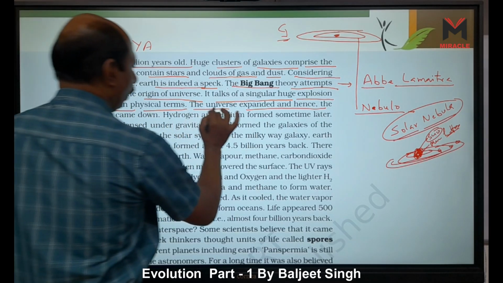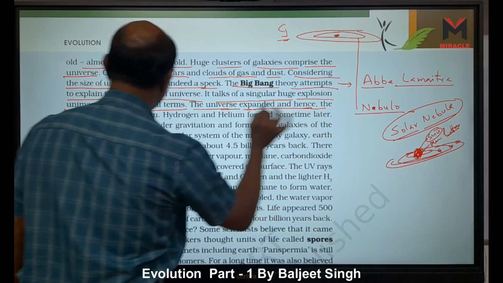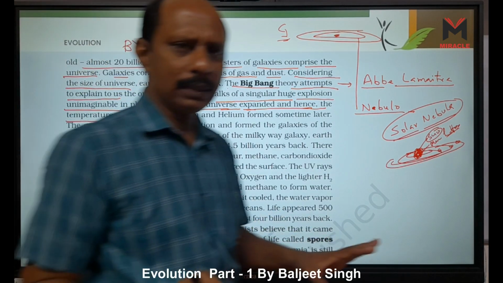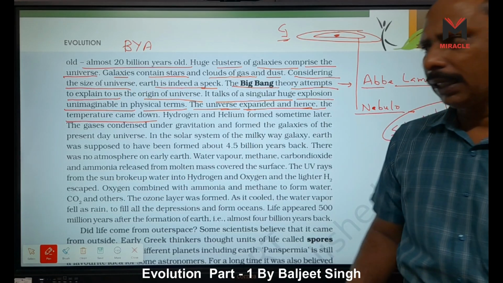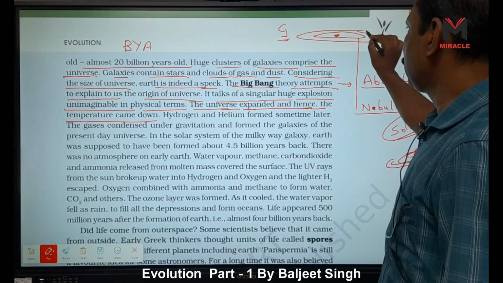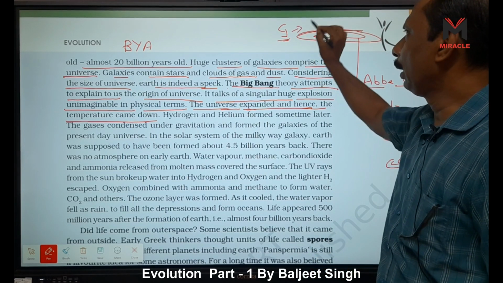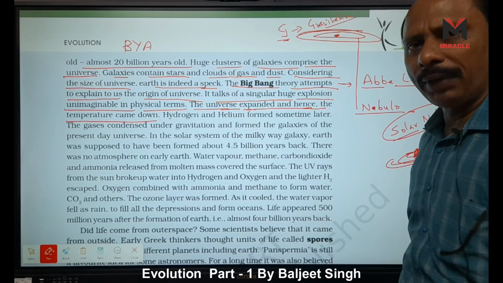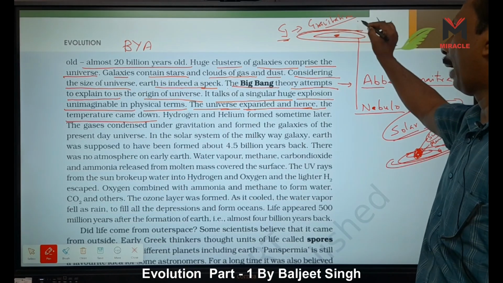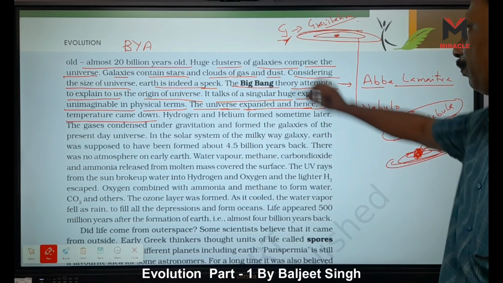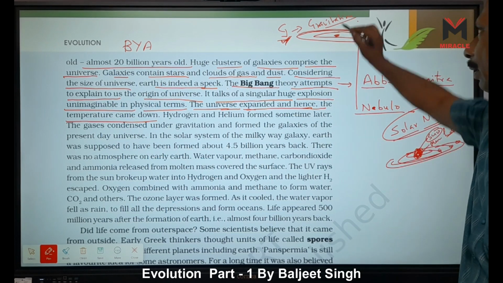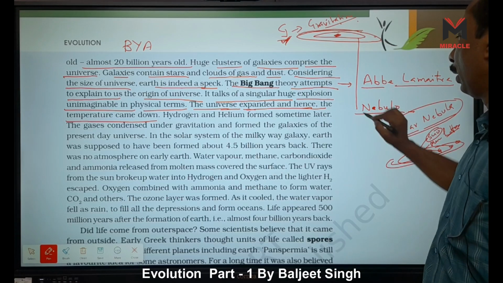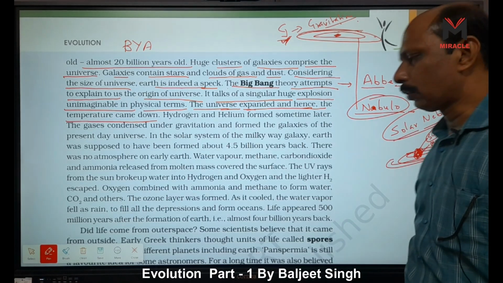Here what is given? The universe expands and hence the temperature came down. When the temperature came down, they form a disc-like structure due to the gravitation. Gravitation means the constant is capital G. I tell you, capital G in physics you understand, right? So due to the gravitation, they form a disc-like structure, and this structure is called nebula.